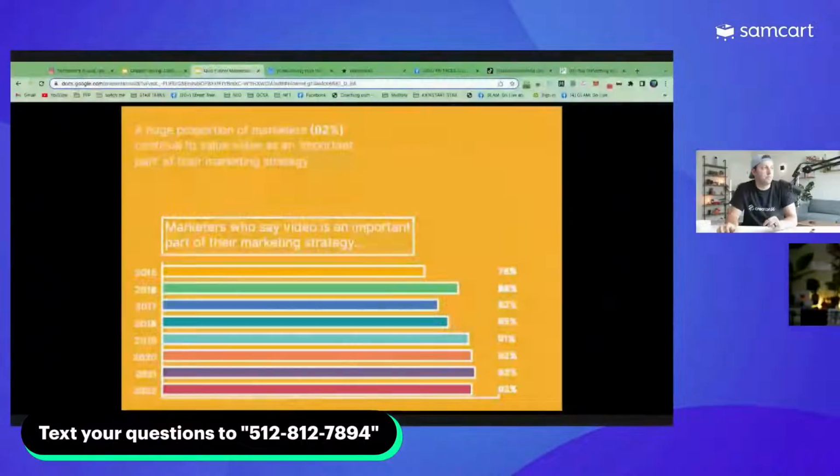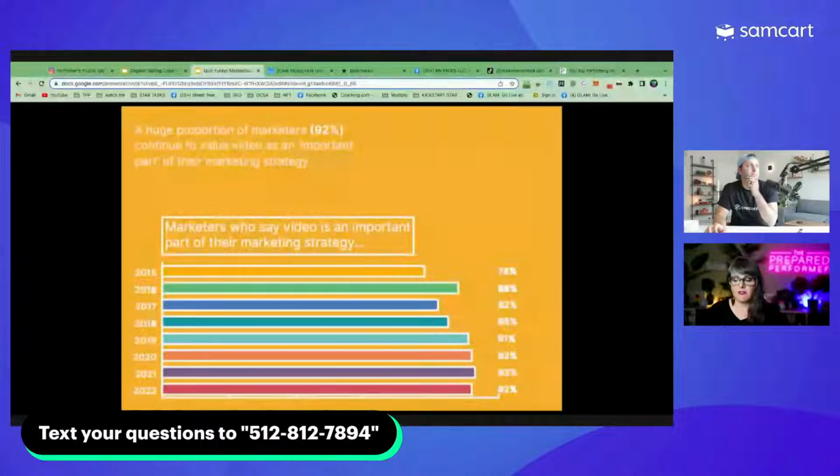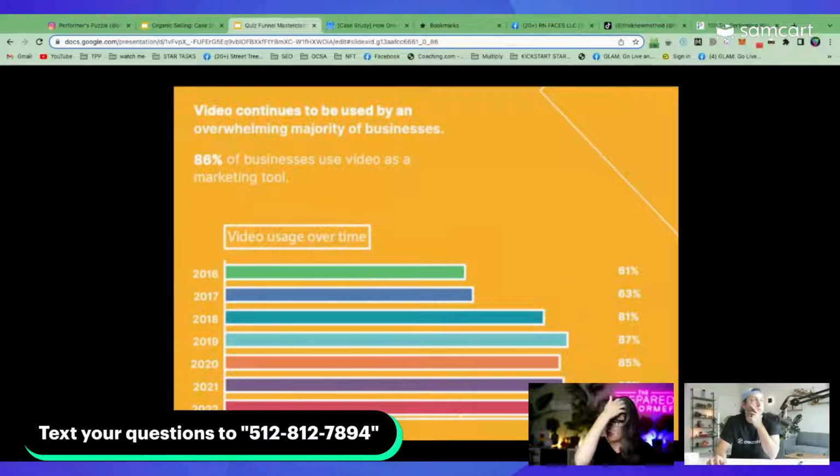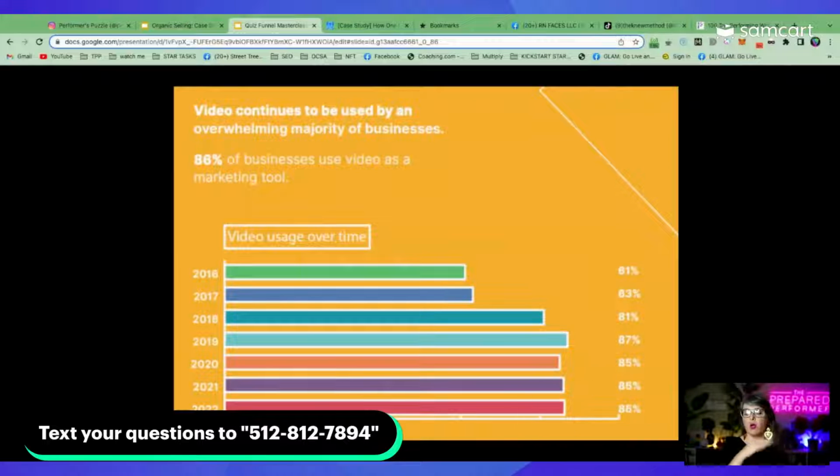So 92% of marketers say that video is an important part of their marketing strategy. And if you look at this one, this is the people who are actually using video. In 2016, it was only 61%. But now in 2022, it's 86%.